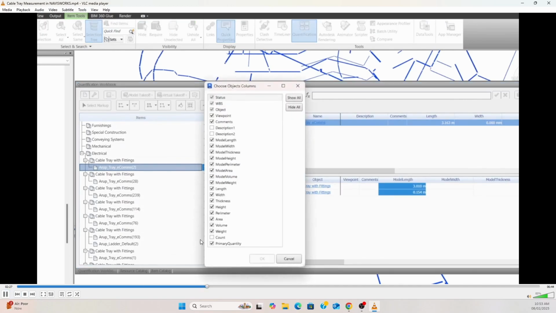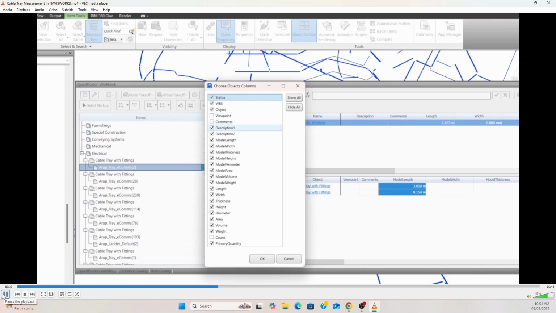Then right click this view and we can get the choose object column drop down menu. From here click description 1 and description 2 to get the width and height, and remove unnecessary columns.